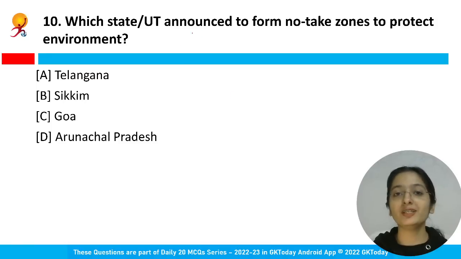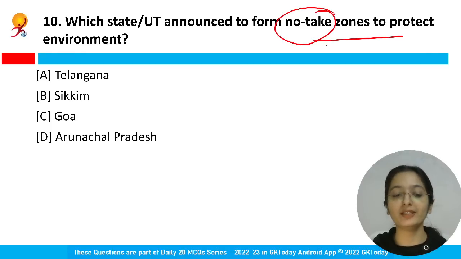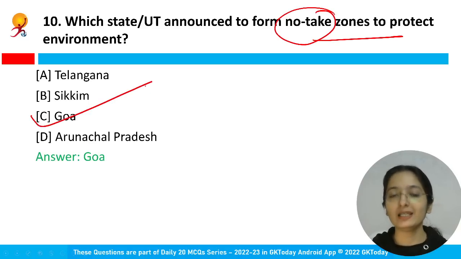Which state or union territory announced to form no-take zones to protect the environment? So as to protect the environment, these no-take zones are announced to be formed in Goa. Option C is the correct answer.